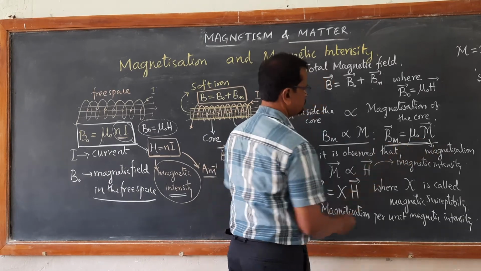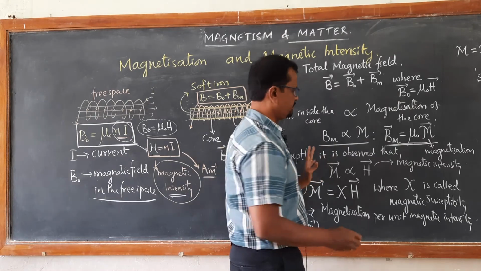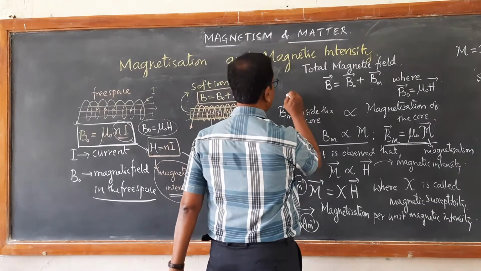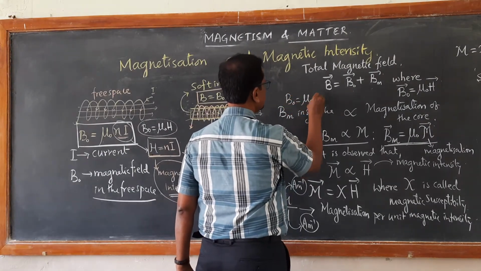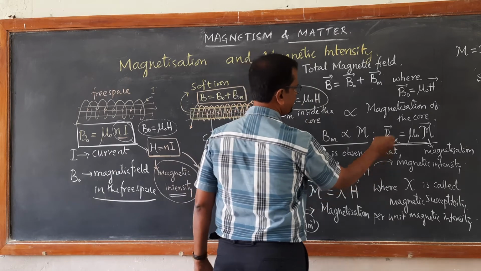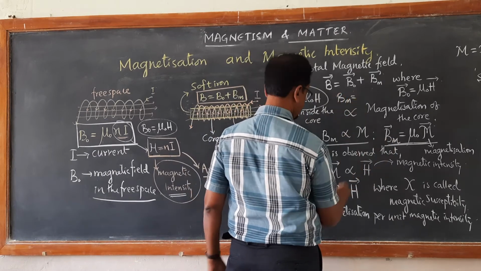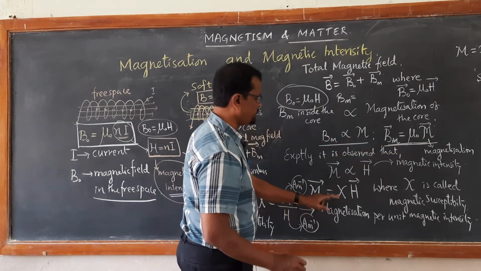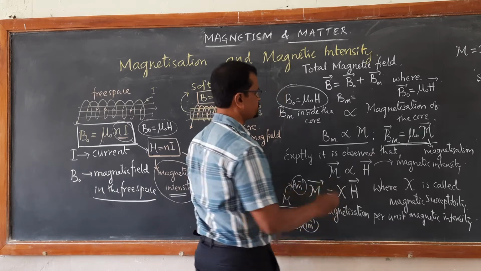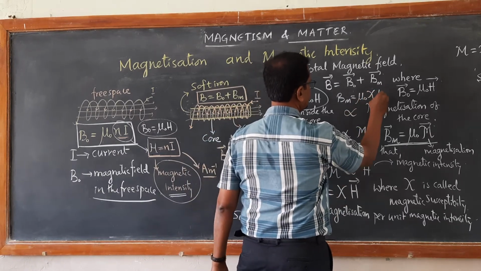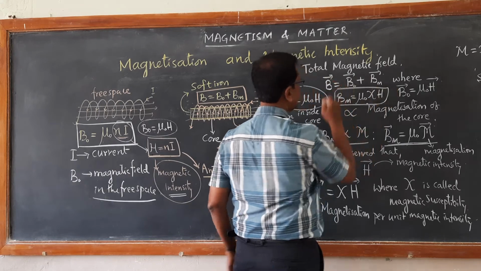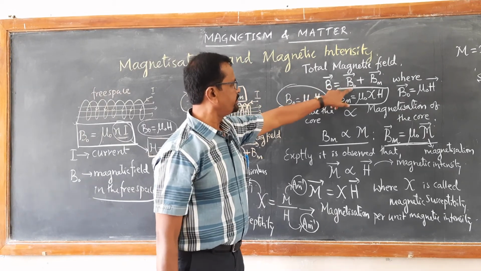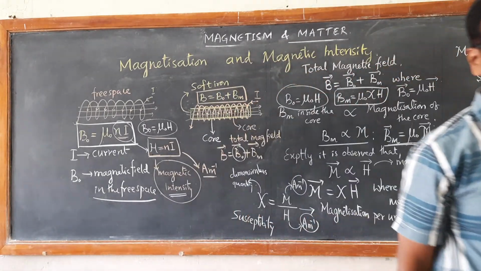we get Bm is equal to mu naught chi H. B naught is mu naught H, as we already know, and Bm is mu naught into M, which is mu naught into chi H. Now these two can be substituted in the first equation, B equal to B naught plus Bm, the total magnetic field.